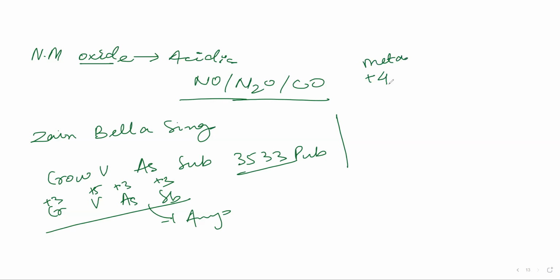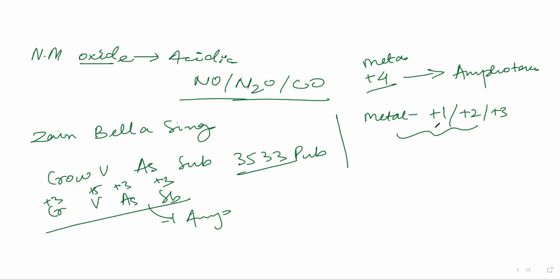Metal in +4, see your notes. Metal in +4 is amphoteric. Now tell me, metal in +1, +2, +3 is what? Acidic or basic? Basic. It is basic. Now if the metal is in +5, +6 or +7,